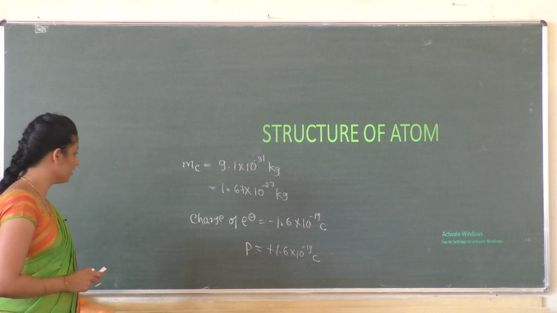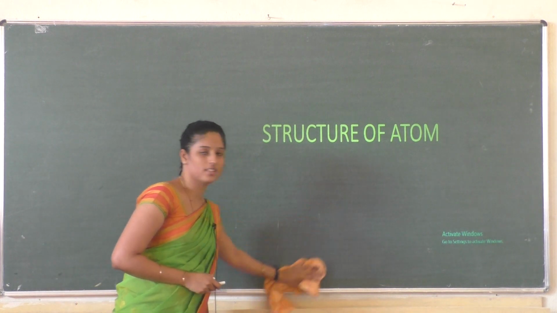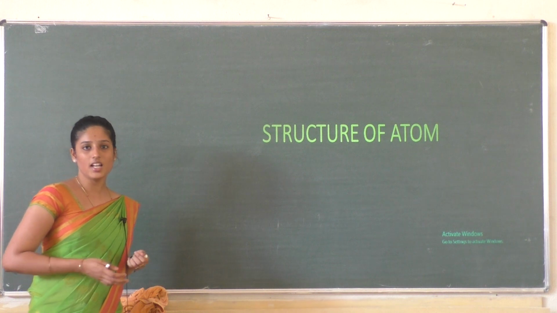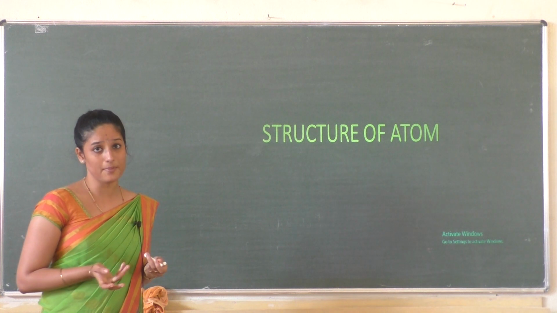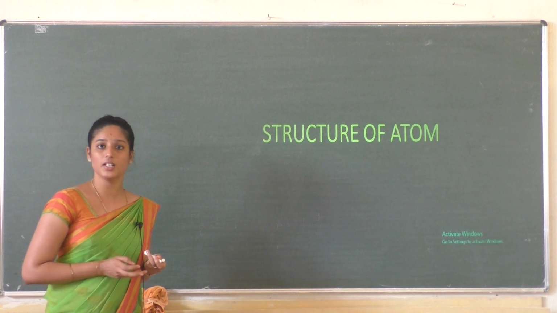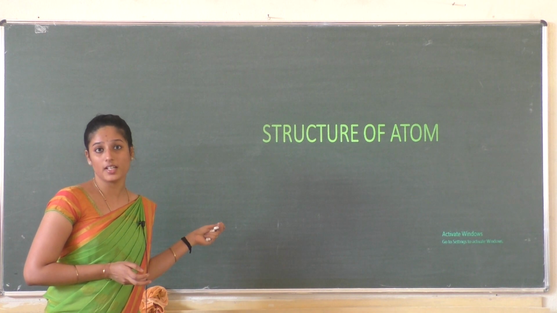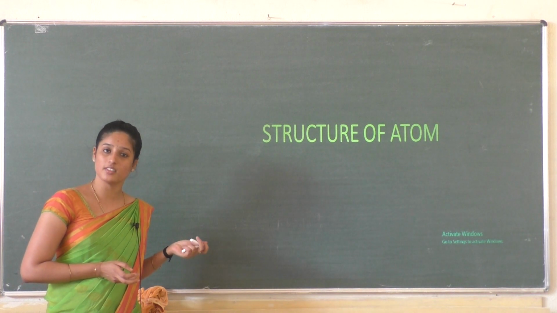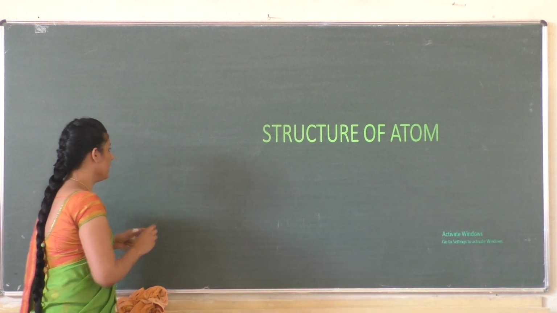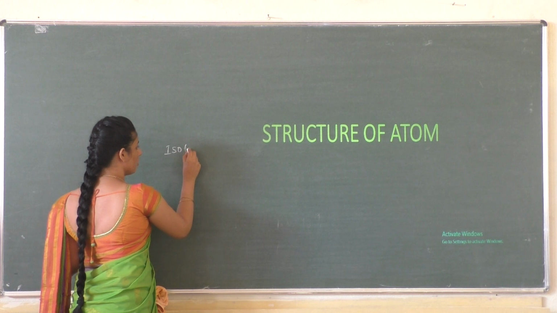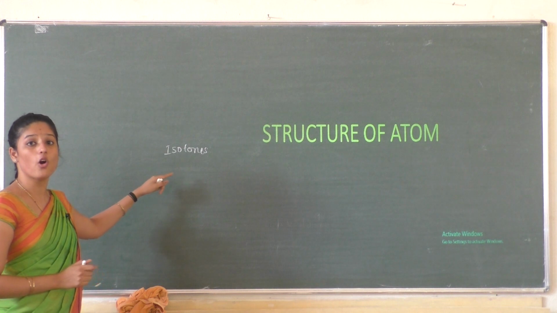After this, we have studied some important terms called isotopes, isobars and isotones. What are isobars? Isobars are atoms of different elements with the same mass number but different atomic number. You know the examples for isobars, right? Isotopes are atoms of the same element with the same atomic number but a different mass number. And one more term under this is isotones.